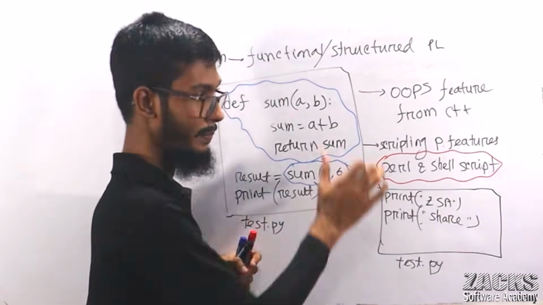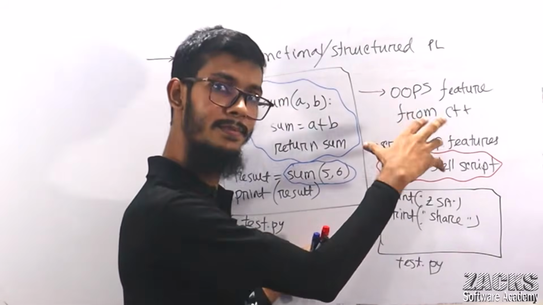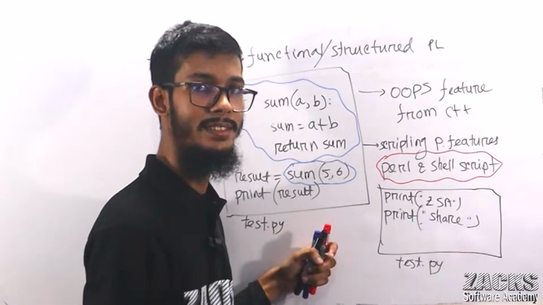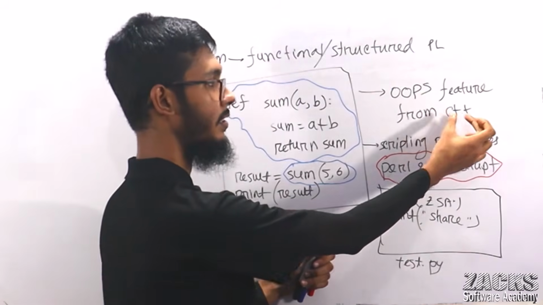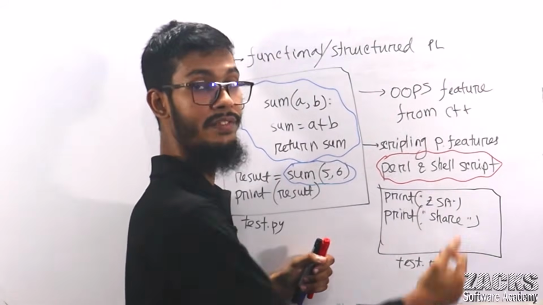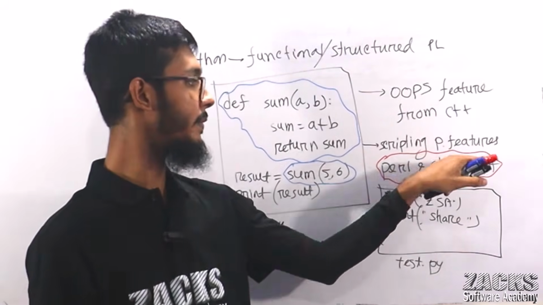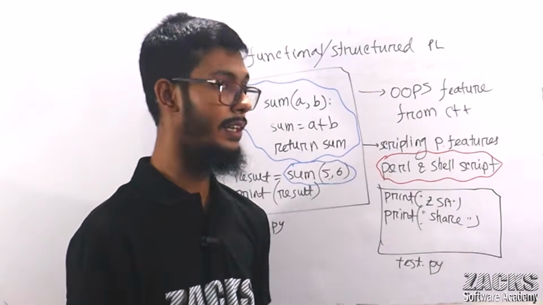What does functional programming language mean? I will discuss it very deeply, don't worry. Python is an object oriented programming language. It took the object oriented feature from C++, and it took the scripting programming features from Perl and shell script.